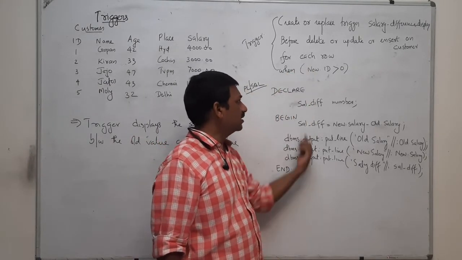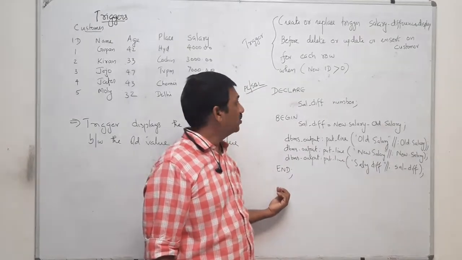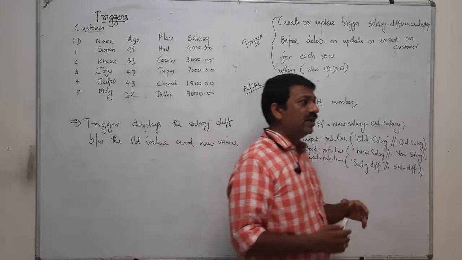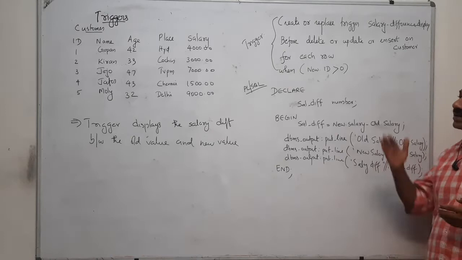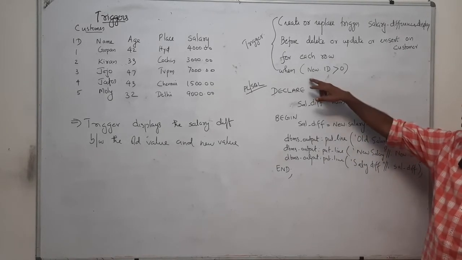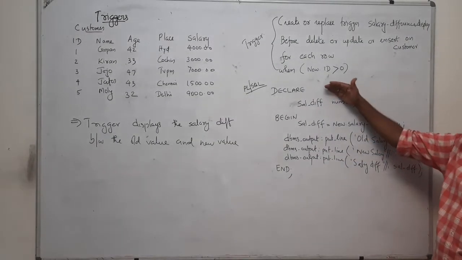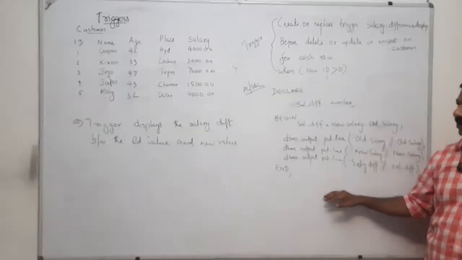Then what will happen? This is triggered. This is the procedure which is going to be executed. So what is this procedure? Whenever we are going to update, insert or delete the customer table, for each row it is going to verify whether the ID value is greater than 0, and if so, automatically this program is executed.